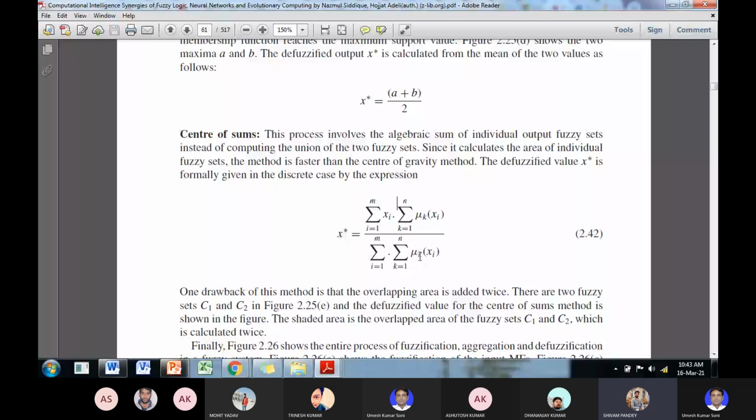For suppose k equal to 1, first membership function, and the input is x1, x2, x3 in first membership function. Okay, so you sum all the membership grades for first membership function. Okay, now for the second membership function k equal to 2, you sum again all the membership grades, while the membership grades for k equal to 2 varies from x1, x2, x3 inputs.